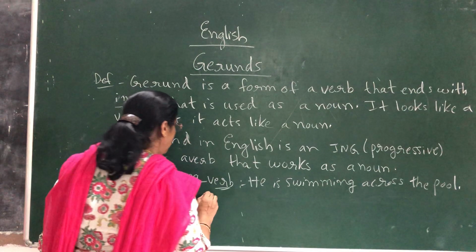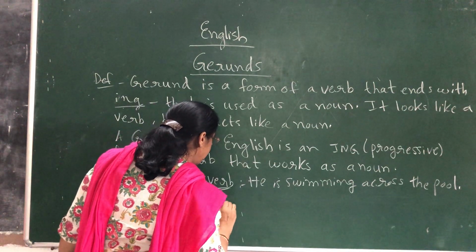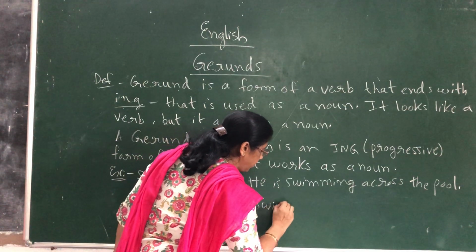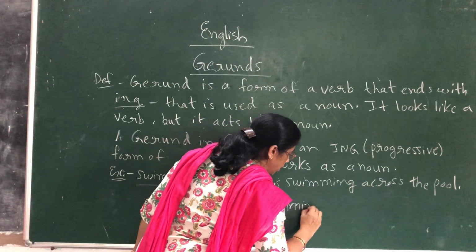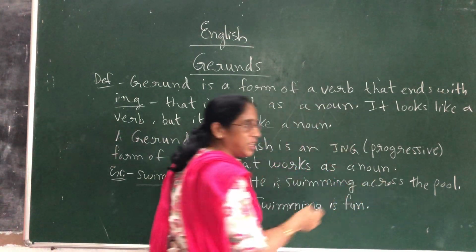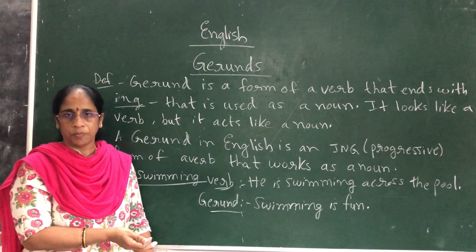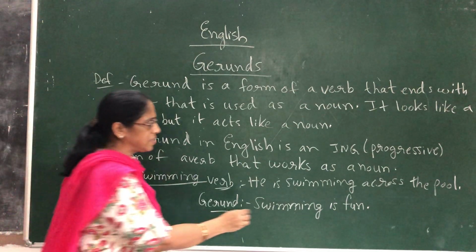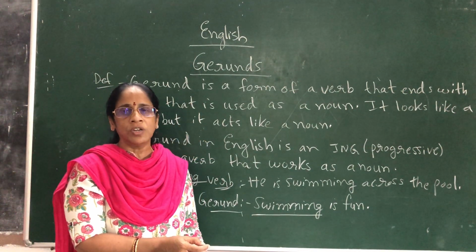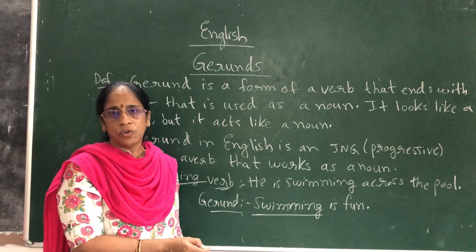The same word can be used as a gerund. When we are using it as a gerund: Swimming is fun, or I like swimming. There is no action going on in this sentence. When you say either "swimming is fun" or "I like swimming," there is no action going on. So these are called gerunds. Hope you all understood.